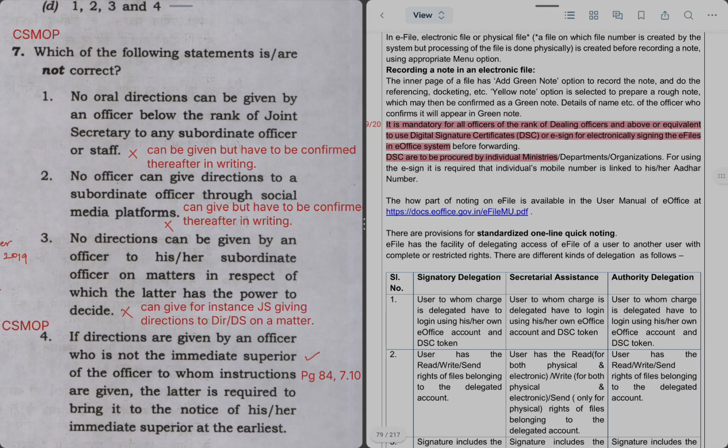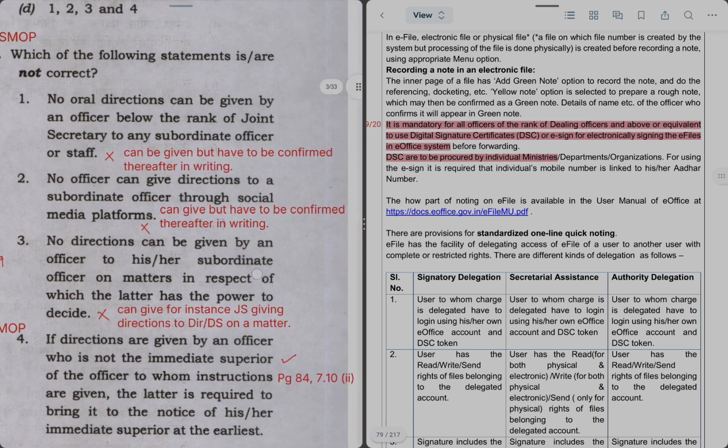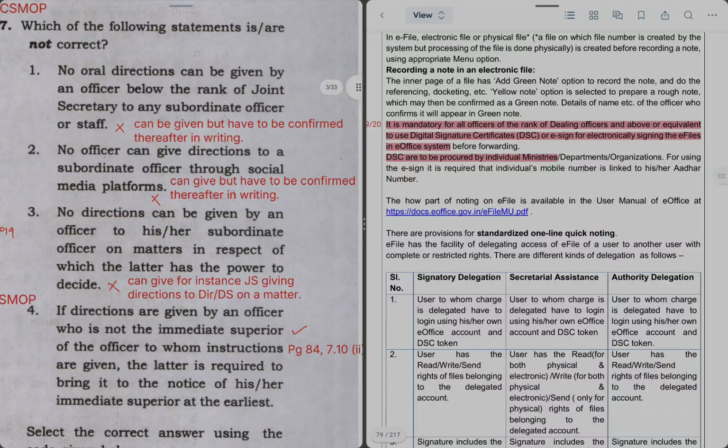If you consider WhatsApp or Telegram, they can of course tell you to do this or that work, but they have to confirm, or you have to take their approval in writing at the next available opportunity so that paperwork is complete. Hence this is also incorrect. In present time we can get directions through social media.